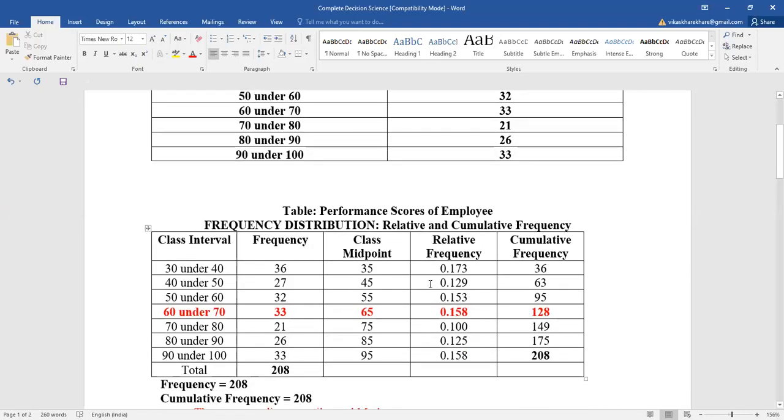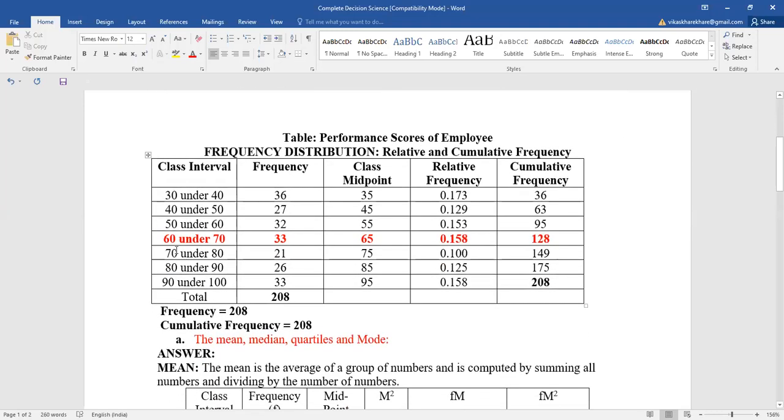Then we identify relative and cumulative frequency. In this case, we have already identified the number of occurrences as 36, 27, 32, 33, 21, 26, and 33. Then we also identify the class midpoint.